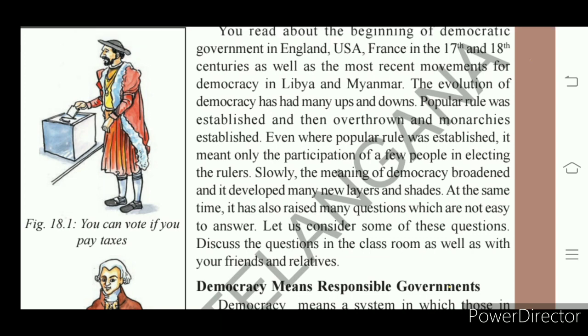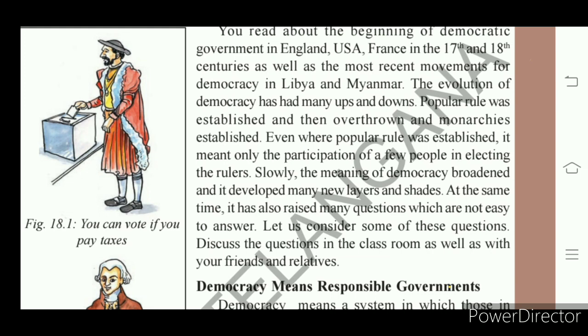As years passed, democracy, which started in the 17th and 18th centuries, passed into the upcoming centuries, gained many experiences and included several principles in it.